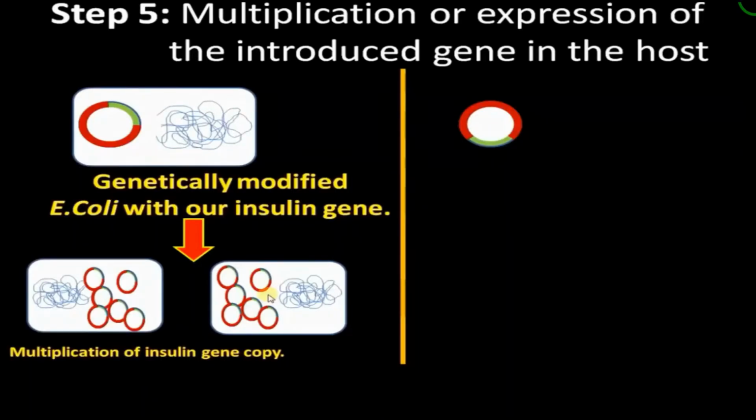Step 5, multiplication or expression of the introduced gene in the host. We have already inserted the rDNA into the host cell, genetically modified E. coli with our insulin gene. The cloned gene produces millions of copies. Anyway, we need a large number of copies. So by using this gene cloning method, we can produce several enzymes and hormones, and vaccines can also be produced.